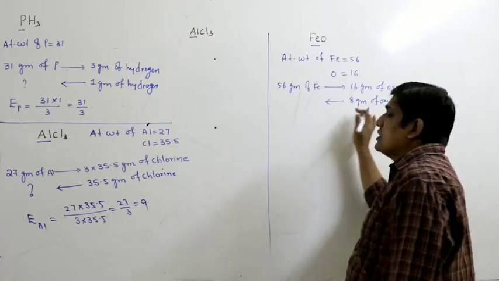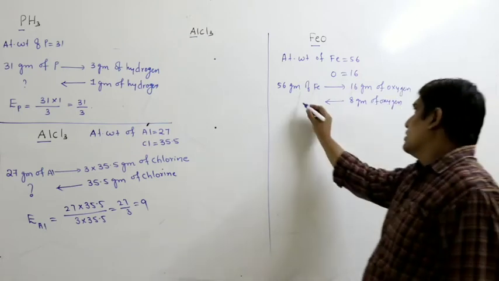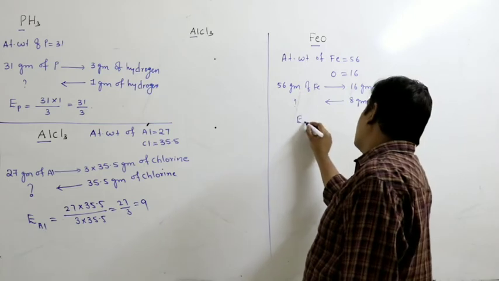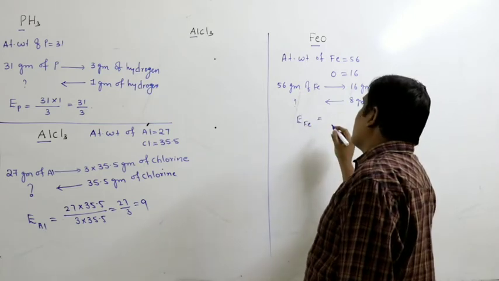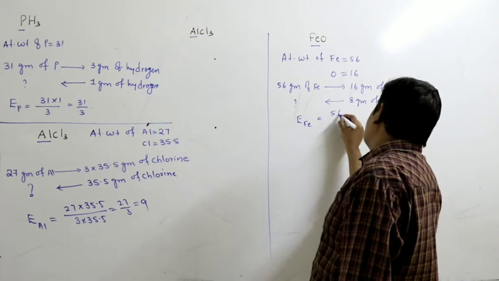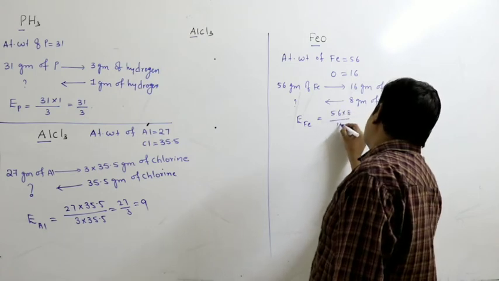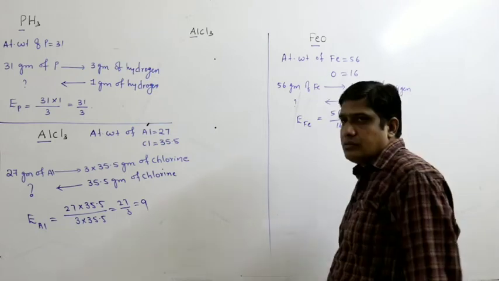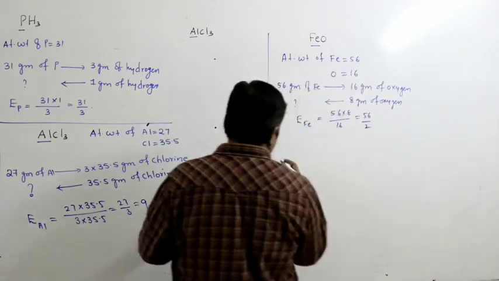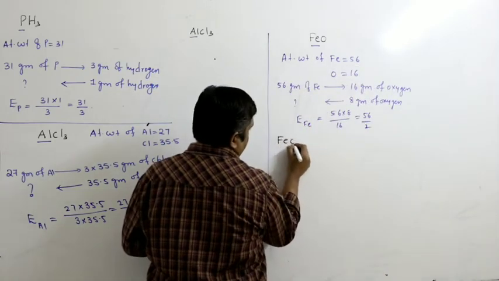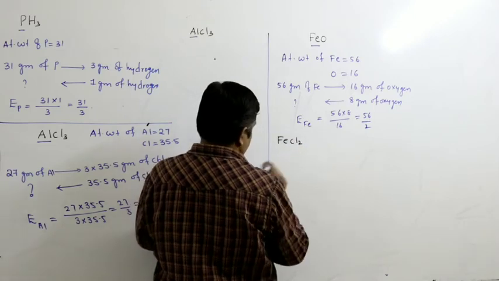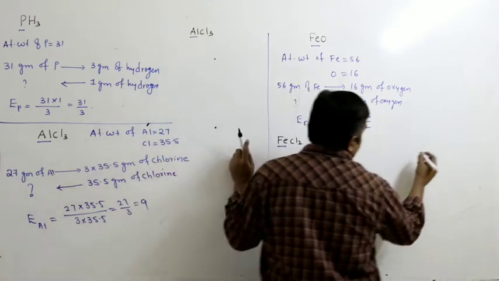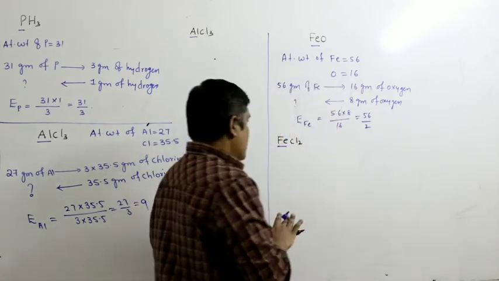So the equivalent weight of iron in iron oxide is 56 into 8 by 16, that is 56 by 2. In the same way, we can write for FeCl2 and FeCl3.